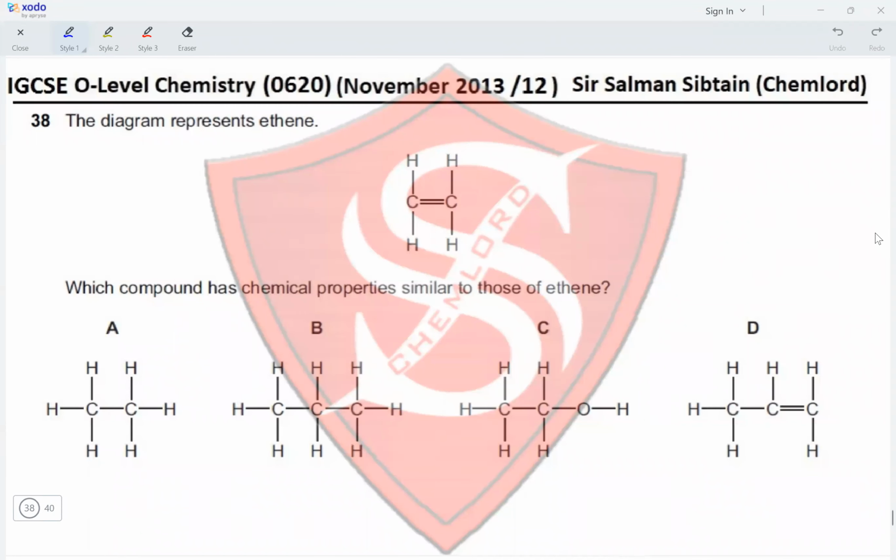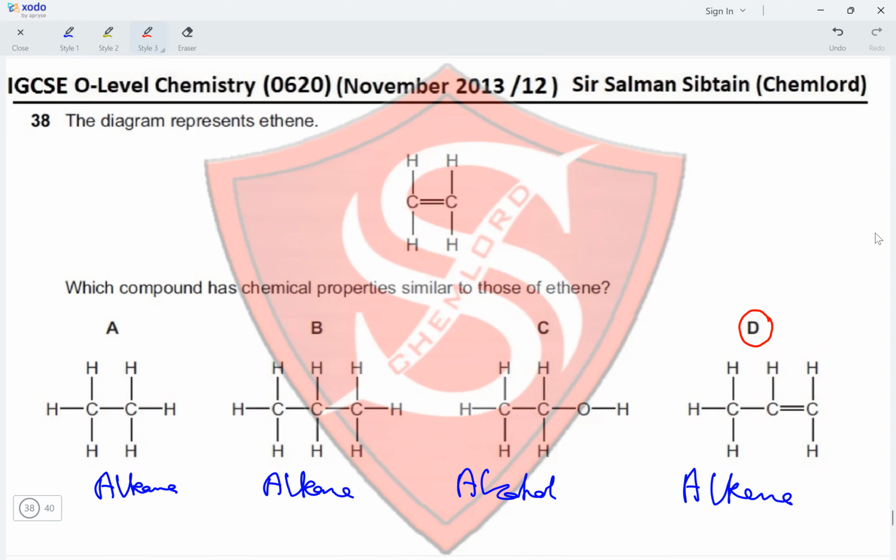Question 38. The diagram represents ethene. Which compound has chemical properties similar to those of ethene? Another alkene. A is an alkane, B is an alkane, C is an alcohol, and D is an alkene. So D would have the same chemical properties as ethene, making option D the correct option for this question.